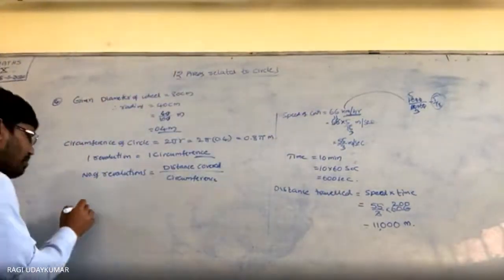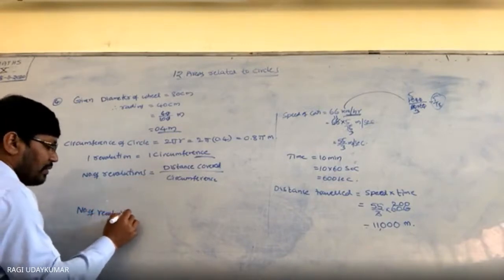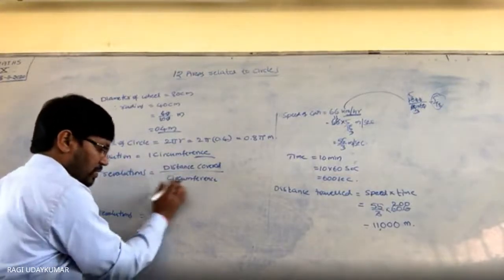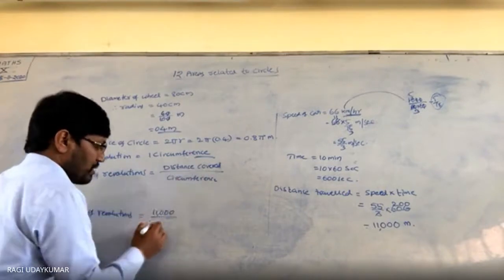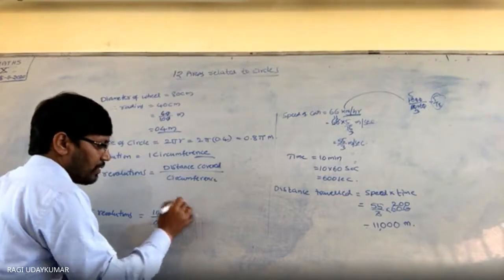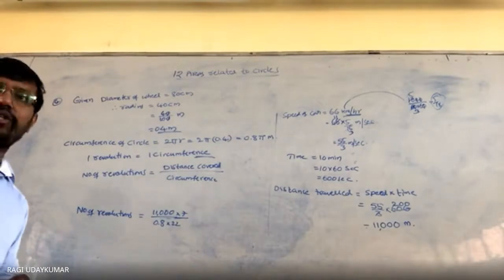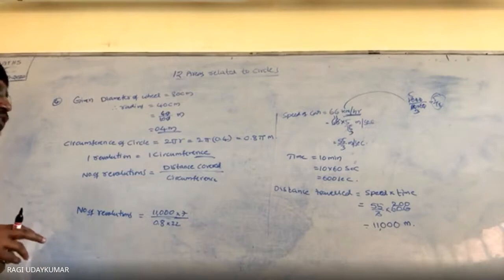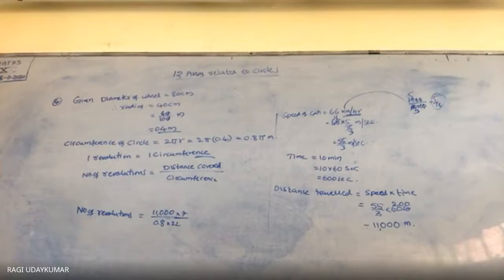So now here number of revolutions is equal to distance covered, 11,000 meters, divided by circumference. Circumference is 0.8 pi. Pi value is 22 by 7. Here the question is given to you. If it is not mentioned, you need to take pi value as 22 by 7. Is everything understood? Is anything wrong?